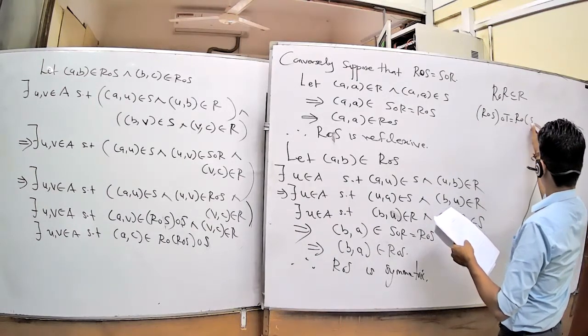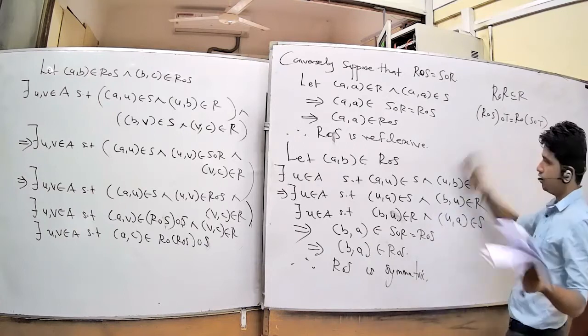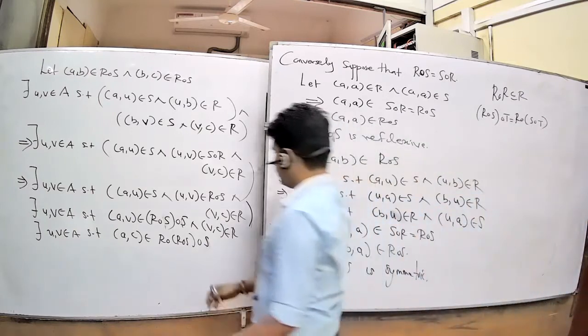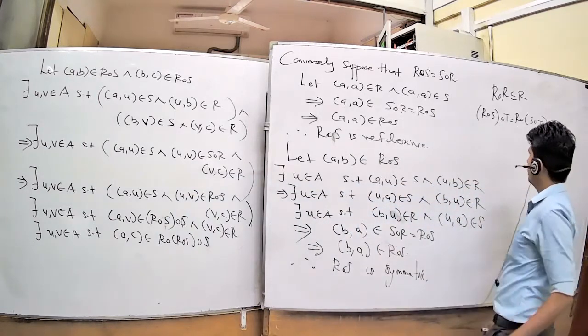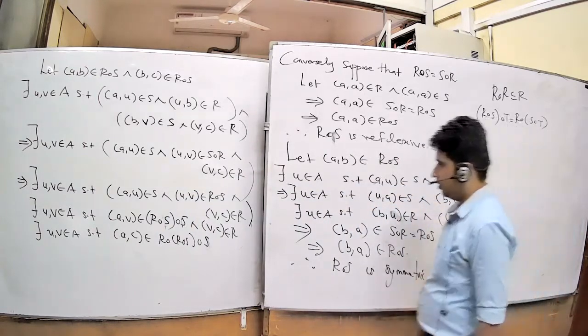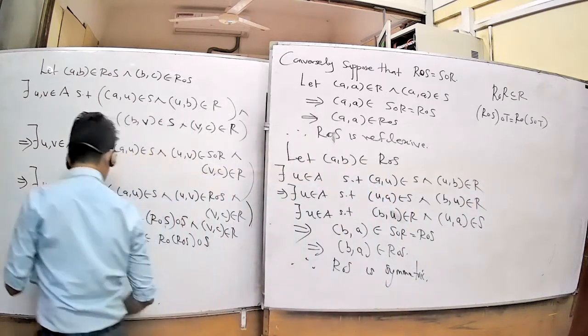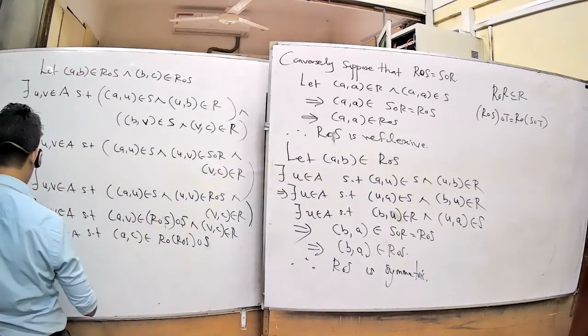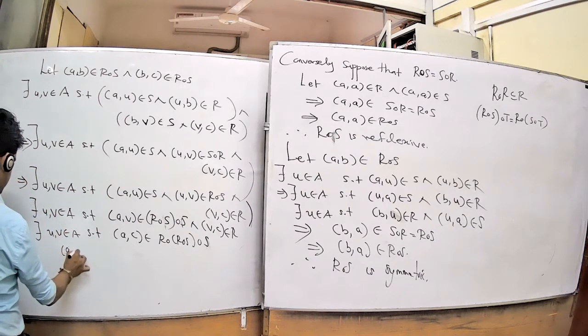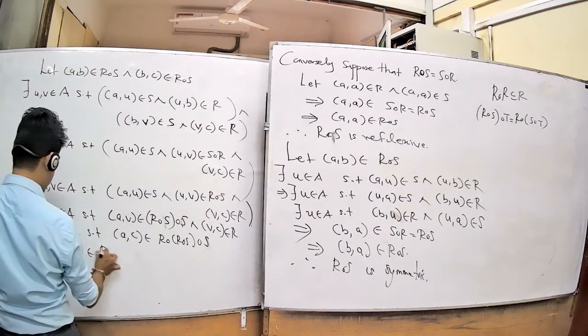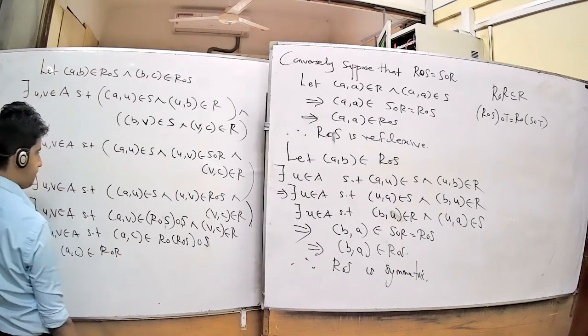Associative property for three relations R, S, T. It is okay. If you write after this part, you will write (a, c) belongs to, I will write like this: R, S.